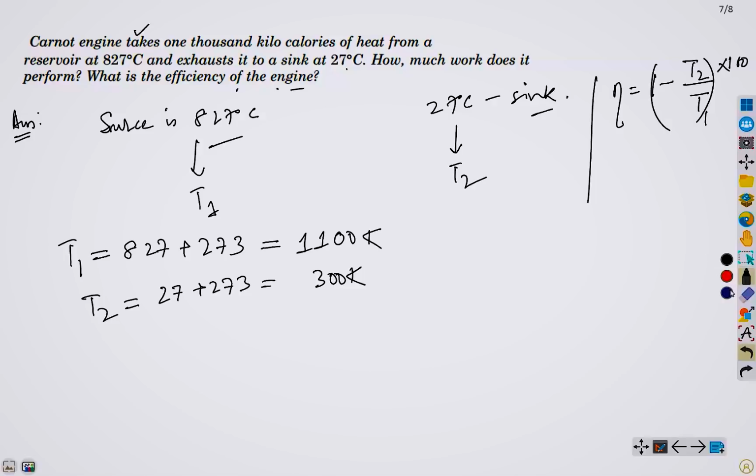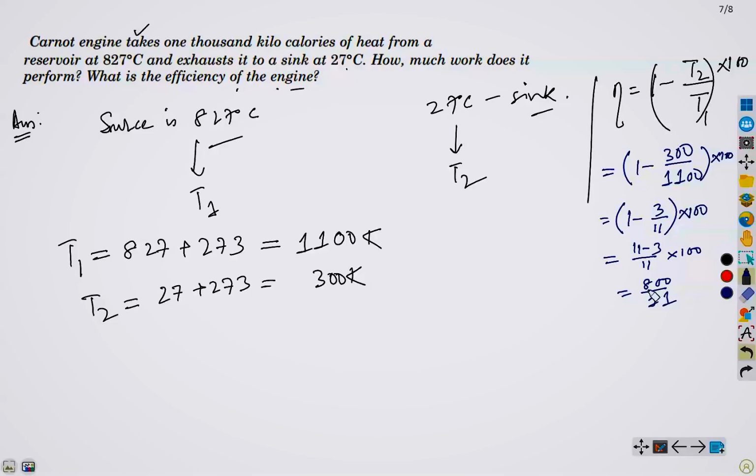Now if we substitute the values, efficiency equals (1 minus T2 300 by T1 1100) times 100, which is (1 minus 3 upon 11) times 100, which gives (11 minus 3) upon 11 times 100, 800 by 11, which if we simplify is almost 72.72%, okay? So this is the efficiency of the cycle.